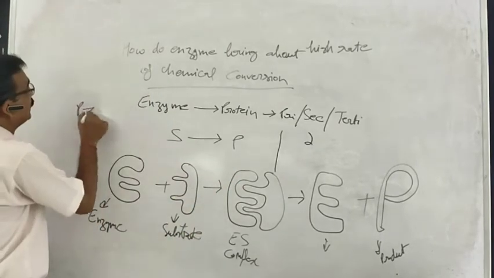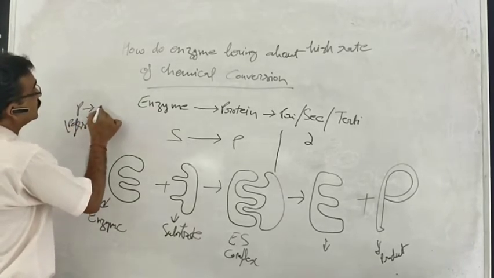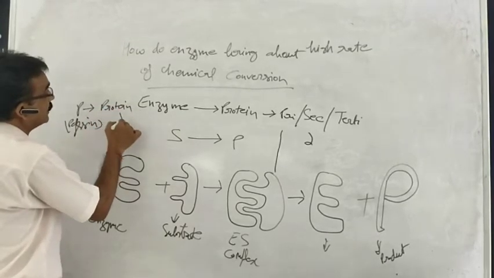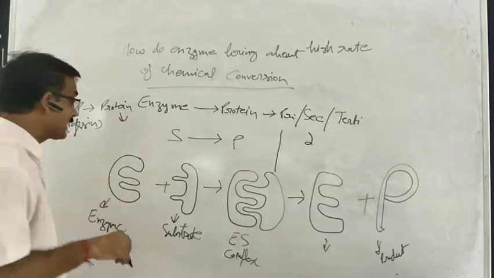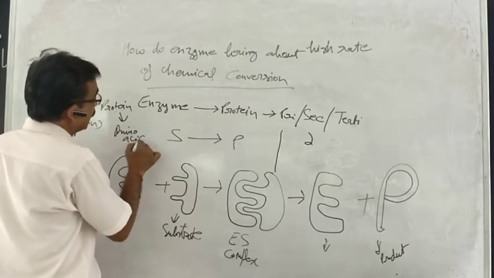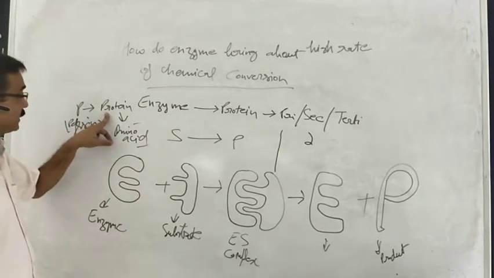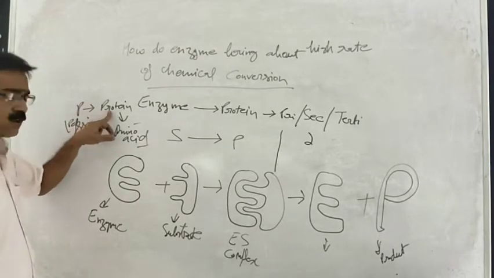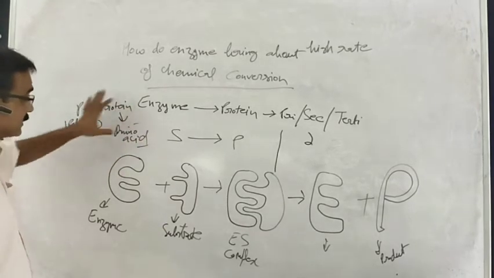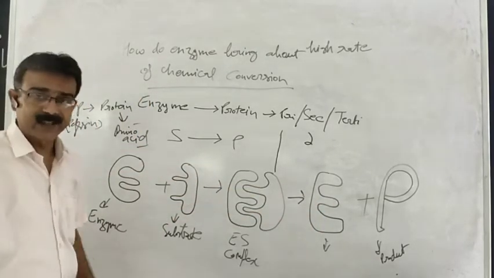Pepsin will act on protein, and finally when protein is completely digested, it will convert into product. And what is the product? Amino acid, right? So this is the enzyme, this is the substrate, and this amino acid is the product. So this is the layout of the function of enzymatic action.